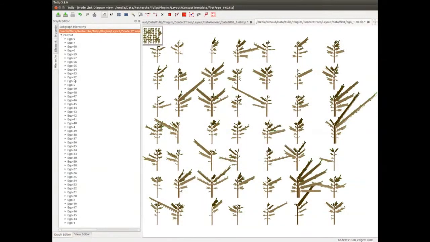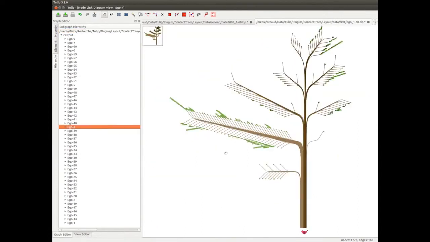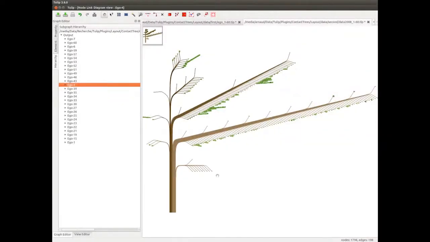Let's focus on the fourth individual in our 2004 dataset. The tree is very unbalanced, and we see that this woman does not like most of her ties at this time. And most of them she has known for less than 5 years, which is the lowest branch. If we look at the same woman in 2008, we see that she likes most of her ties now. Moreover, she has known most of them for less than 5 years.